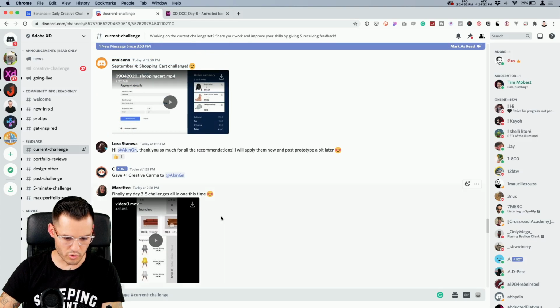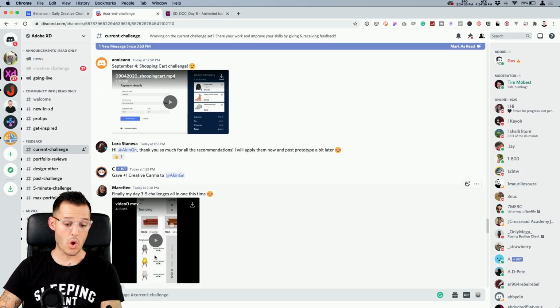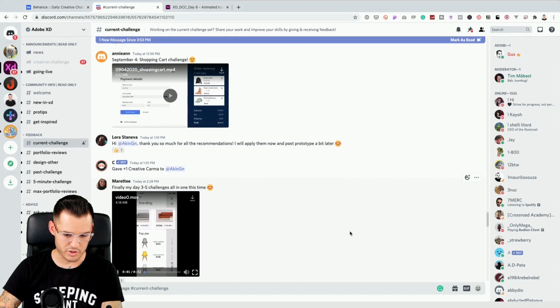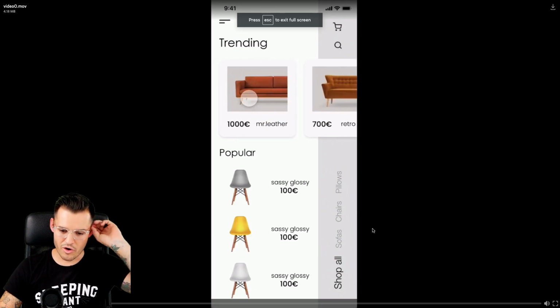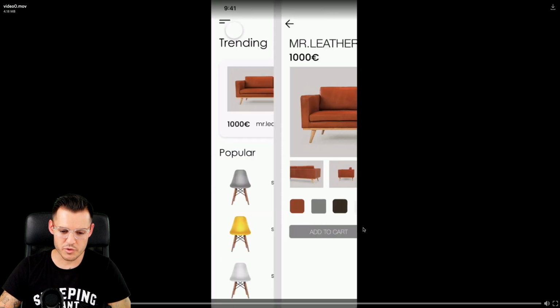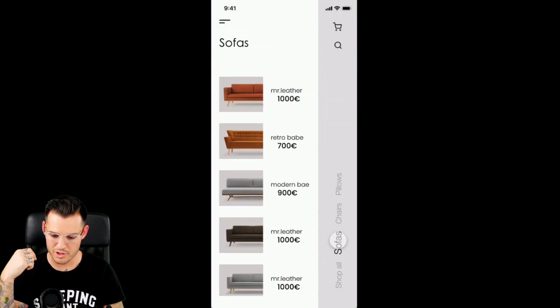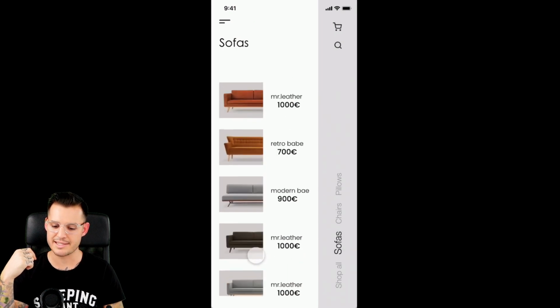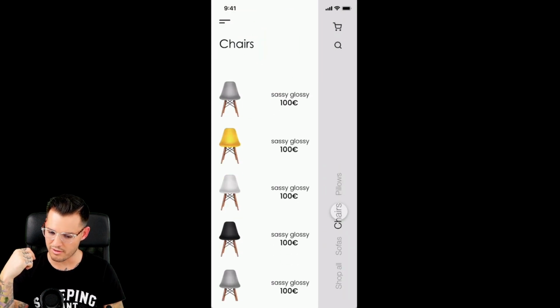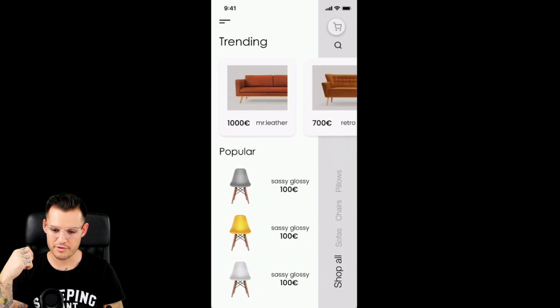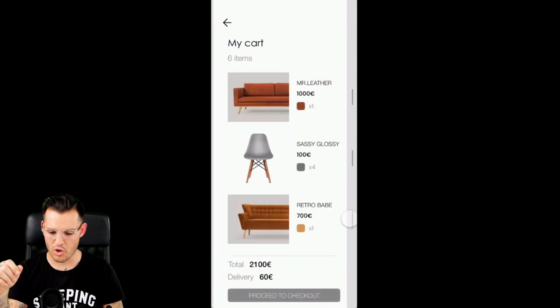Let's look at one or two more. This is from Moret, and this is the day 3 through 5 challenges all in one. Oh my gosh, this is gonna be a treat. This is our horizontal and vertical scroll groups, making our little chair or furniture shopping application. Really nice. Using anchor links, I'm guessing, as well. Really beautiful implementation of that one. I'm loving everything you did here. Oh my gosh, all the lessons have been learned.